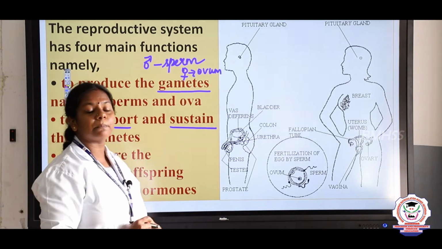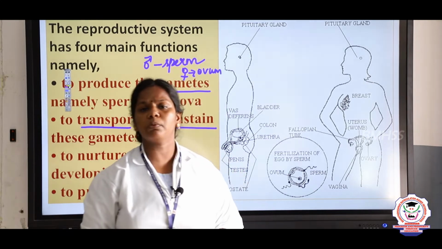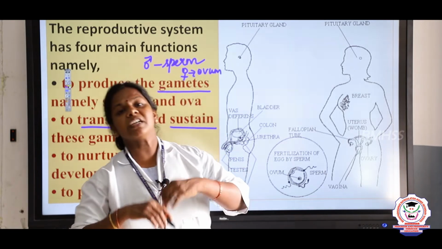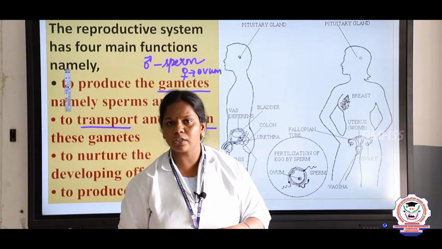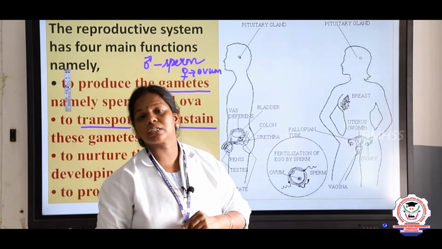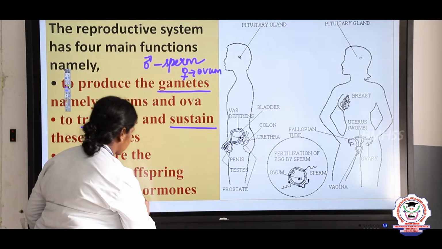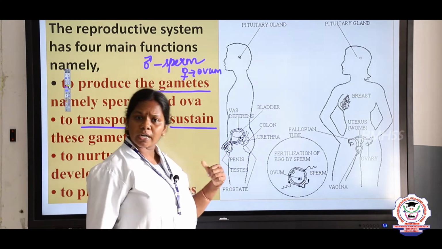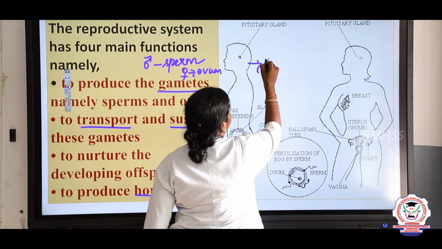And the third important point is to nurture the offspring. What do you mean by nurture? For example, when the fetus starts to grow in the female, the nutrition has to be provided to them. So, the placenta is formed. The third function is to nurture the embryo, and the fourth important function is to produce the hormones, right. So, what are the hormones, children? For example, the male produces the hormone testosterone.